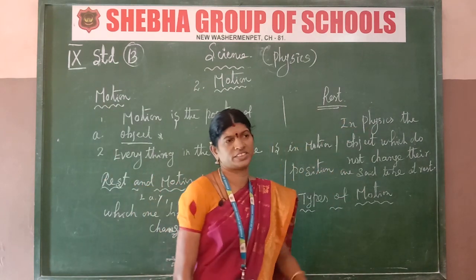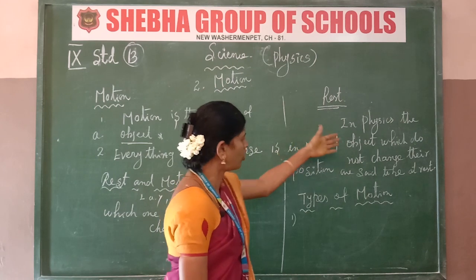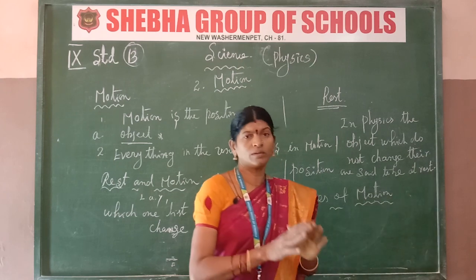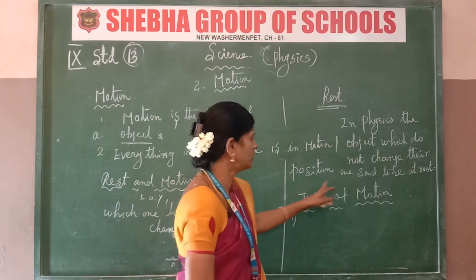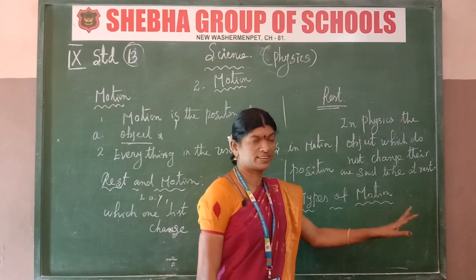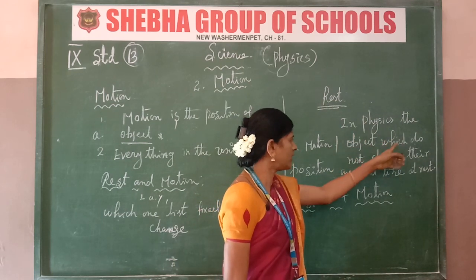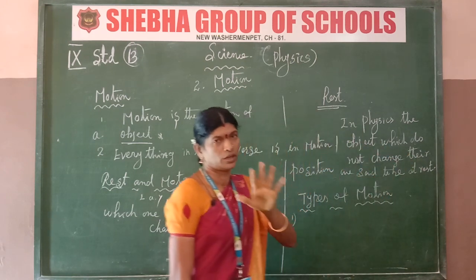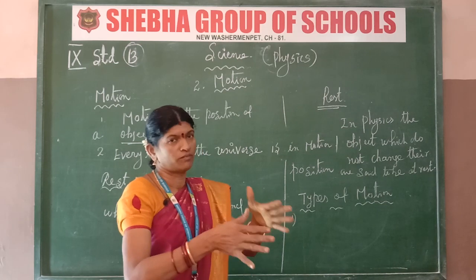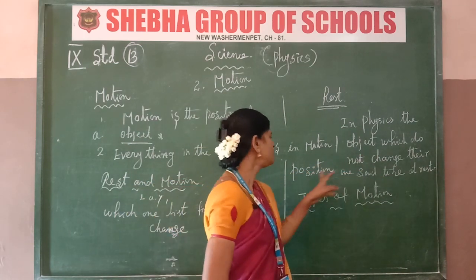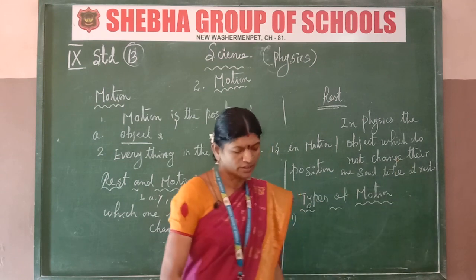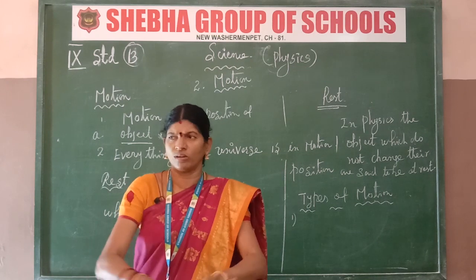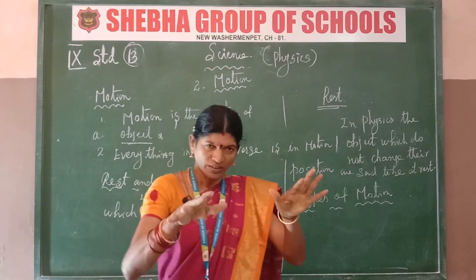What is the rest condition? In physics, an object which does not move or change its position is said to be at rest. It's clear. Once again, in physics, an object which does not change its position is called fixed, said to be at rest. For example, a book lying on the table and the wall, which are not moving, are called at rest.